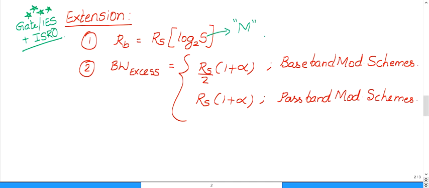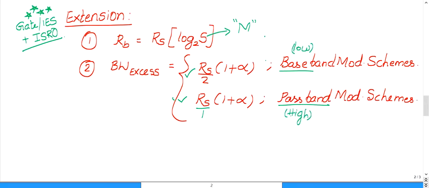Second one, excess bandwidth is defined as RS by 2 into 1 plus alpha for baseband modulation schemes, and RS into 1 plus alpha for passband modulation schemes. So for baseband it is by 2, for passband there is nothing, it is by 1. Baseband indicates low frequency, and passband indicates high frequency, very high frequency.